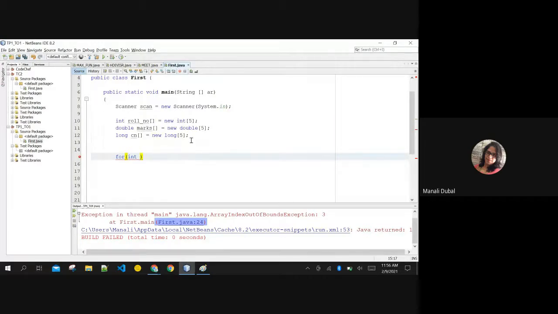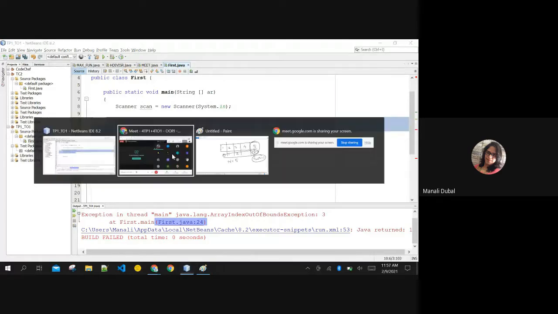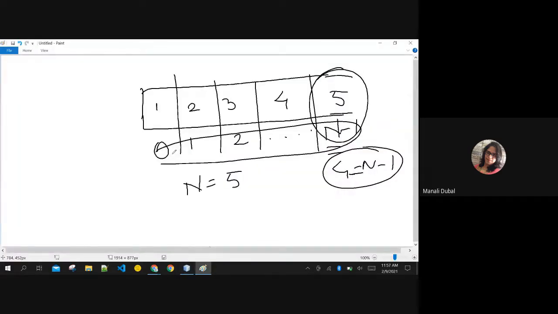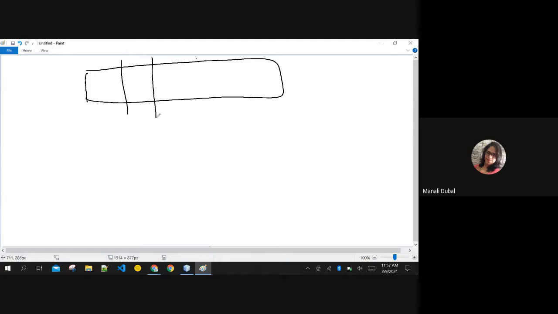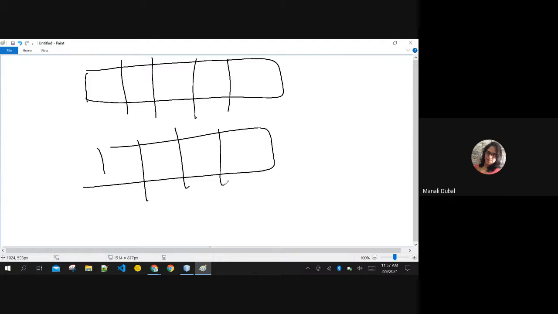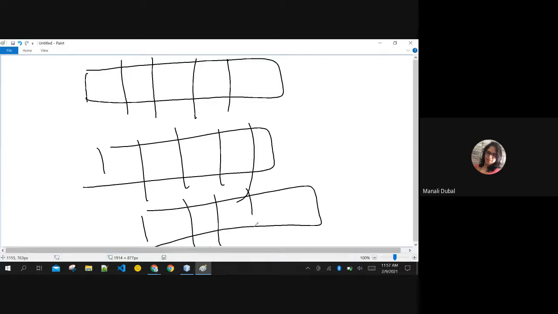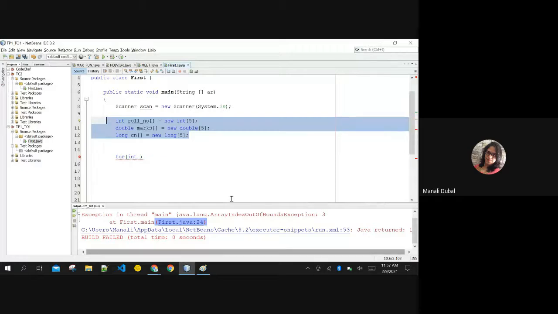Let us see. I've just created the array, okay. They are just these blank spaces, right? I haven't stored anything inside it, okay. These are nothing but 5 different blank spaces of integer and this double and long, okay. 5 empty spaces, okay. What if there is no data inside it? Even if I want to print it, how will I print it?